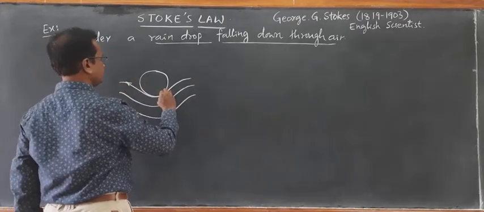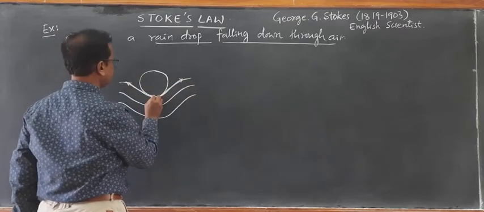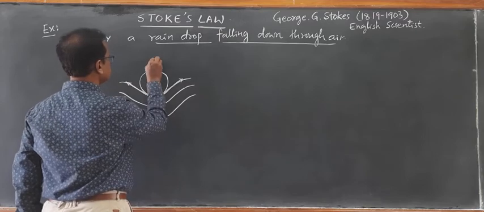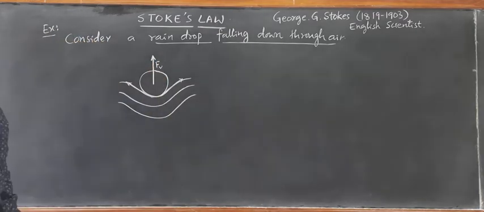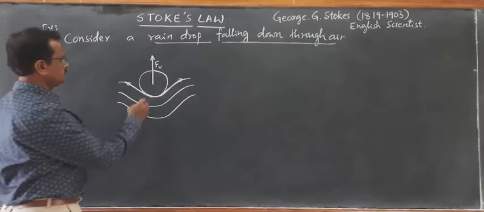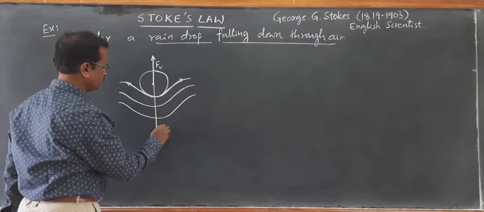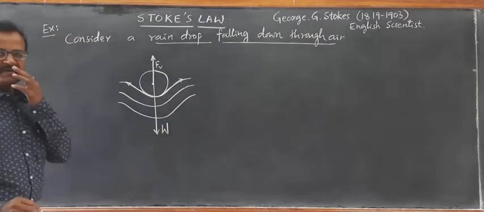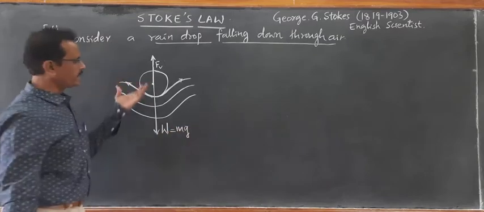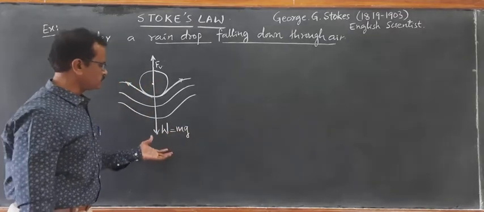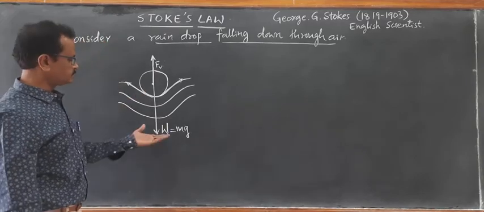The viscous drag, the resultant of which will be vertically upwards. So this is how I am showing Fv for viscous drag. Otherwise, the raindrop is falling down due to its weight. Weight of the raindrop is given by mg. Due to gravity, the raindrop falls down vertically towards the surface of the earth.